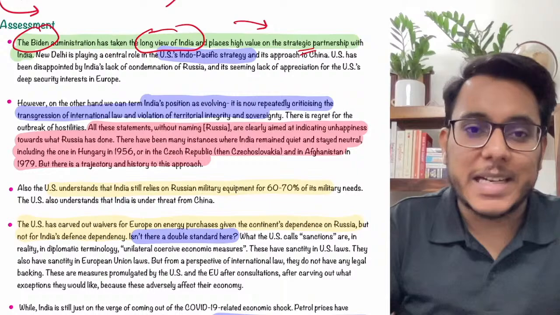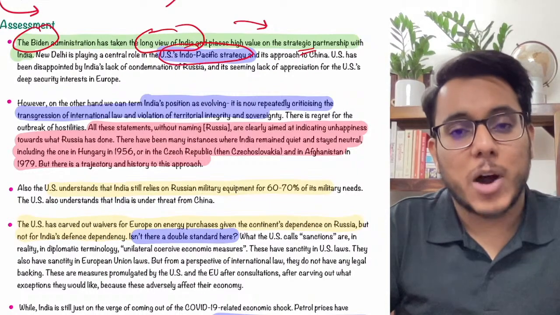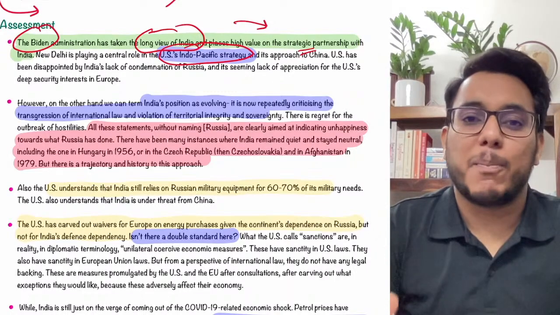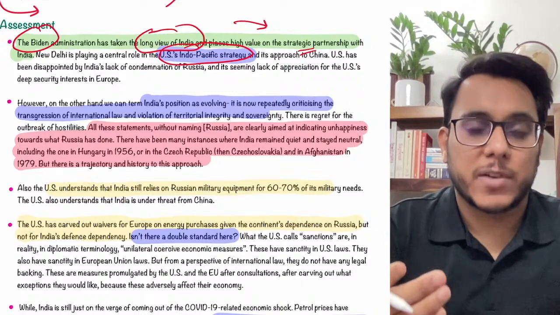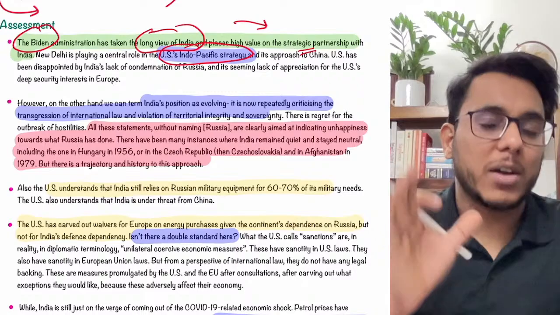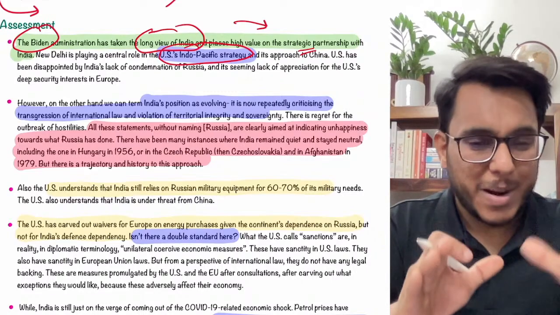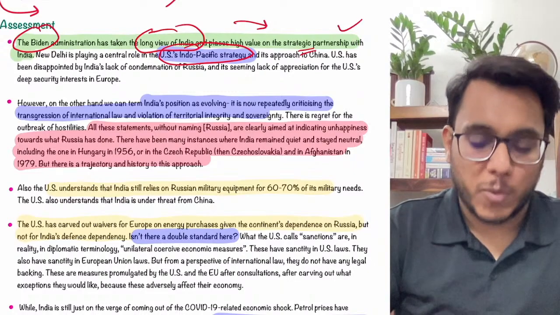USA needs India in its Indo-Pacific strategy. In order to counter China, India is a very important linchpin. So USA will not get too frustrated because it needs India in the long term. So right now, USA will be able to bear that particular thing. It has been provided here.